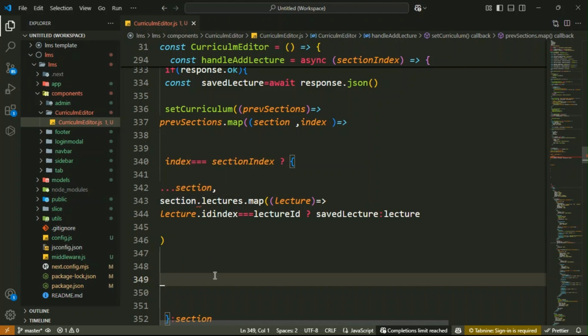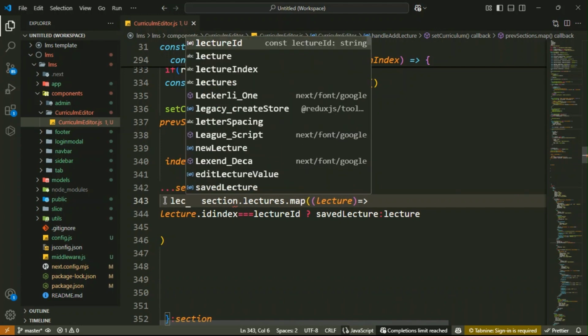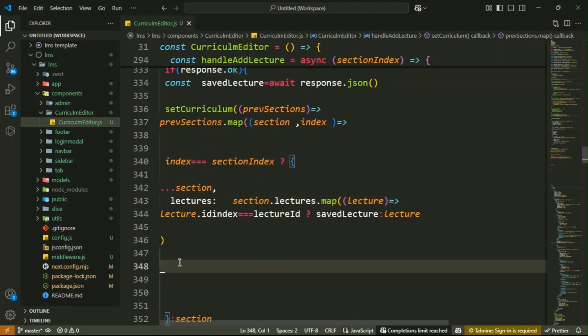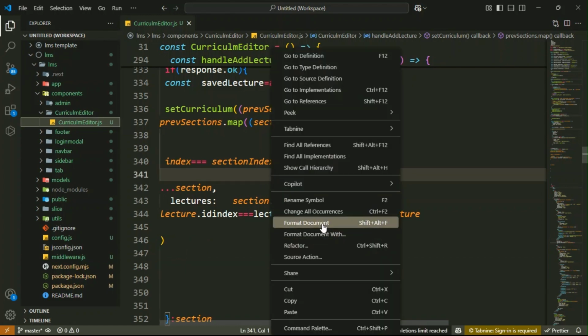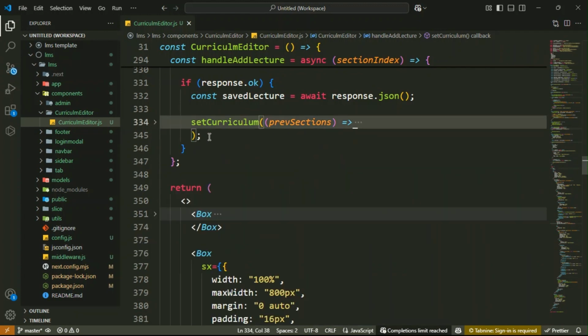This is sections, then lectures. Something is wrong, guys. Maybe here. Okay, I know, here it is lectures inside. So basically I want to update your lectures inside sections. Then otherwise you have the lecture. Then let me close your setCurriculum.